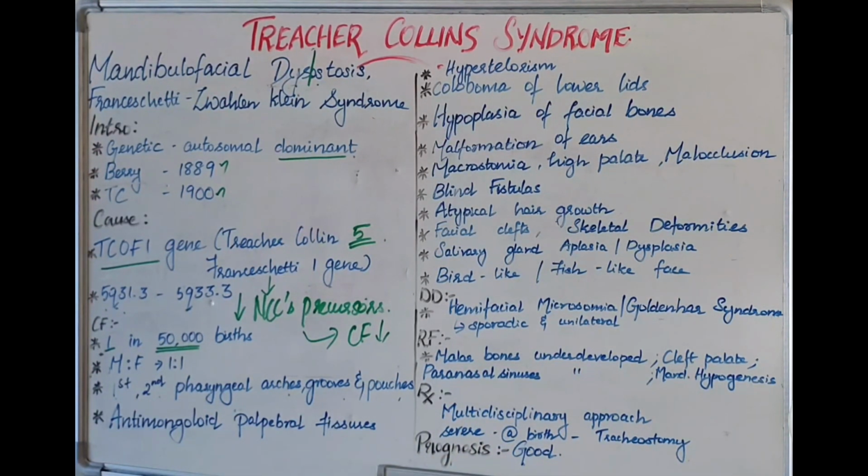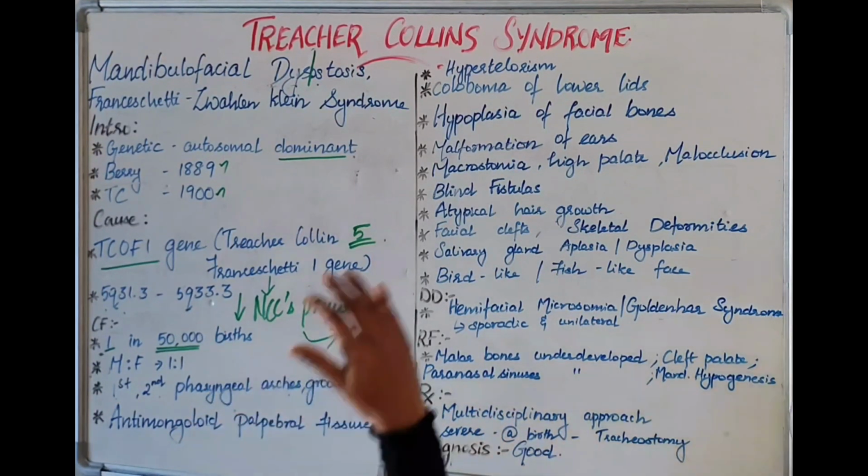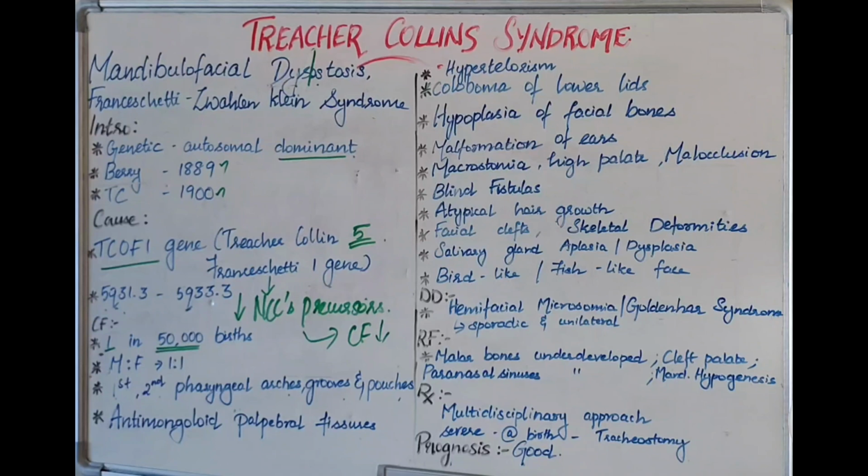Next we have to know what features we can see clinically. The first three are the clinical features of the eye. First is antimongoloid palpebral fissures. What is a palpebral fissure? Imagine this is the eye.